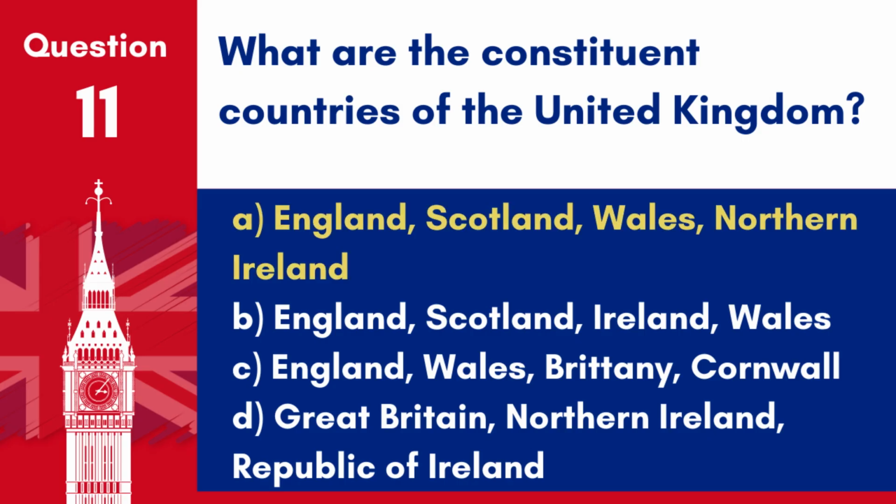Answer: A. England, Scotland, Wales, Northern Ireland. The United Kingdom is comprised of 4 constituent countries: England, Scotland, Wales, and Northern Ireland.